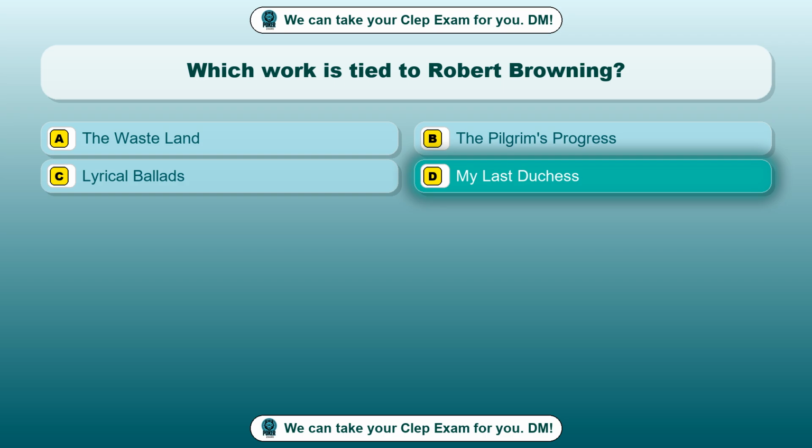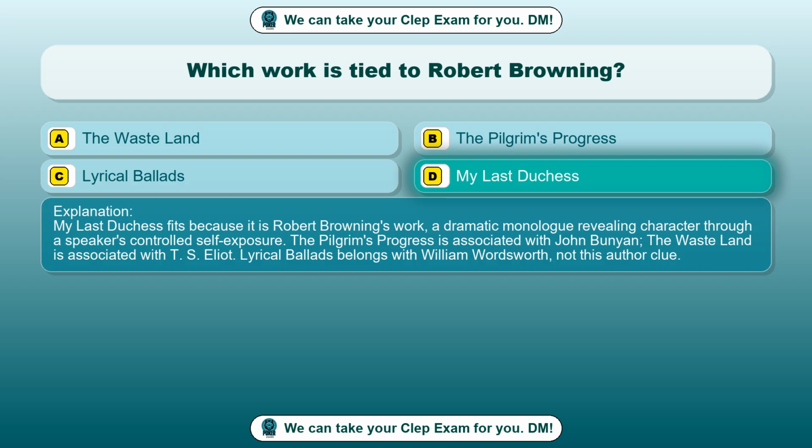My Last Duchess. My Last Duchess fits because it is Robert Browning's work, a dramatic monologue revealing character through a speaker's controlled self-exposure. The Pilgrim's Progress is associated with John Bunyan. The Waste Land is associated with T.S. Eliot. Lyrical Ballads belongs with William Wordsworth, not this author clue.